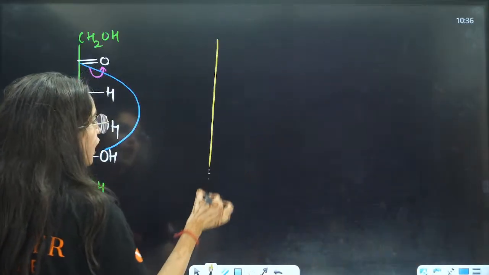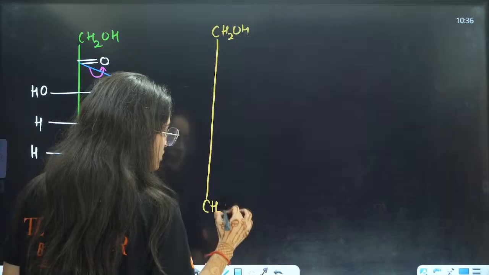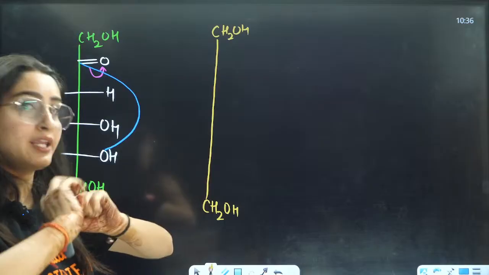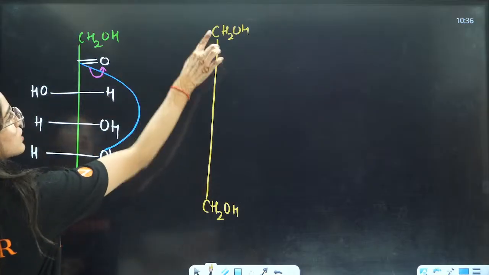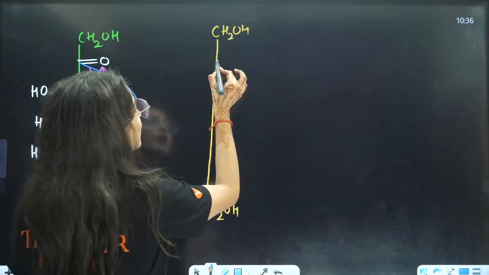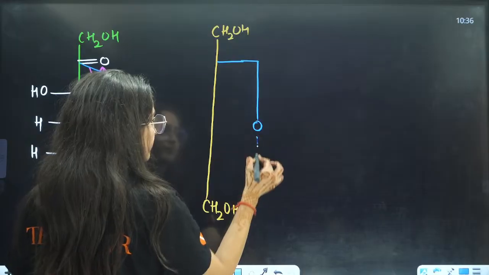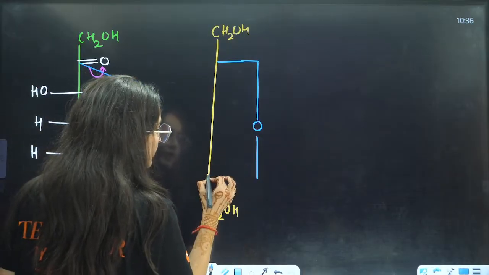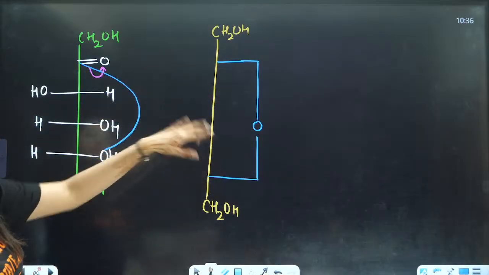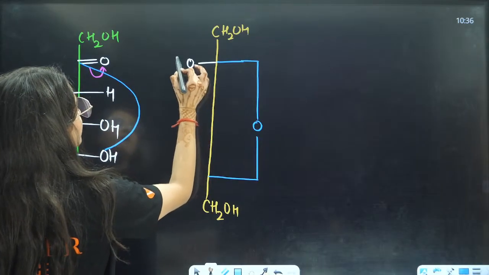Firstly, let us see how the cyclic structure will look. It will be CH2OH, right? Firstly, I am drawing from this thing only, then we will rearrange this. So firstly, I am drawing CH2OH, CH2OH, CH2OH. Rest of the thing here, you will have an oxygen bond, right? That is bonded here. Now this is carbon, this is oxygen, right? To this you will have one OH, right? To this you will have one OH.